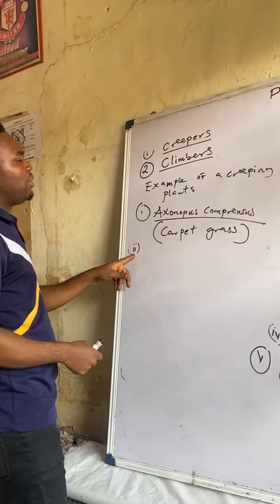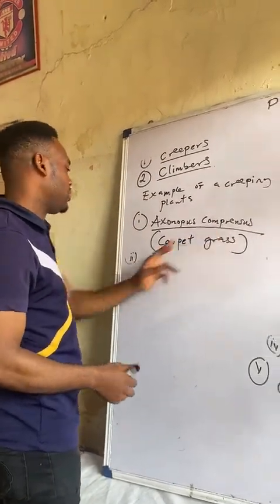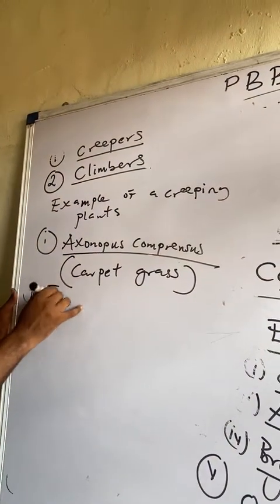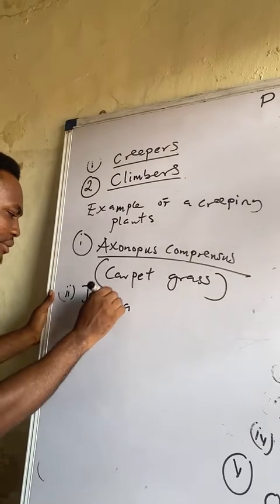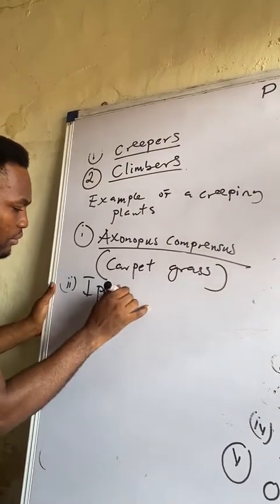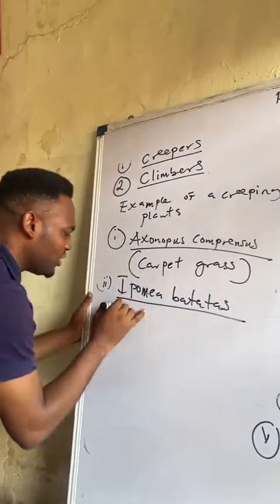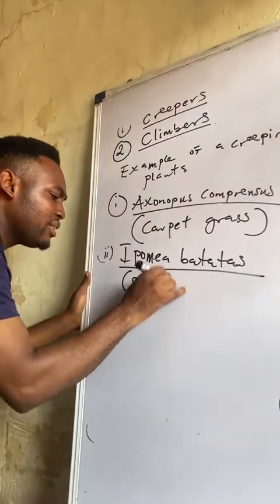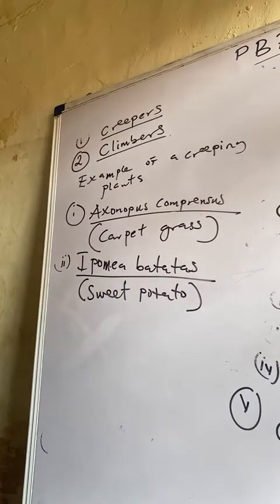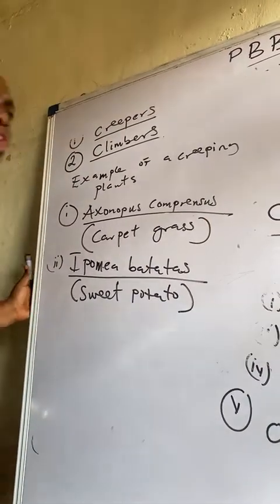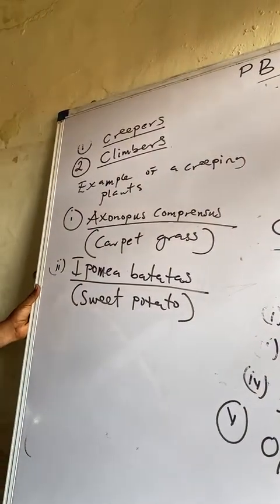Number two example of creepers. I said number one is Axonopus compressus. Number two, I can give Ipomoea batatas. Ipomoea batatas is what? Sweet potato. This plant, if you have seen it grow, you see that it crawls on the ground. So it's an example of a creeper. It is not a climber.